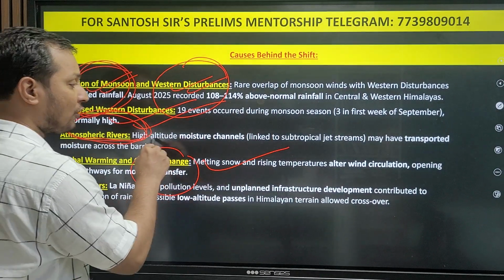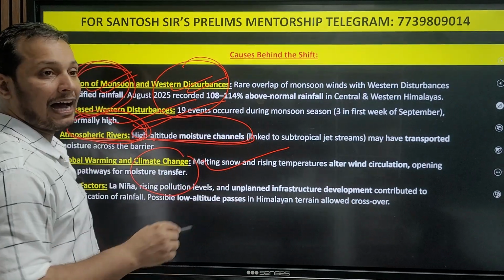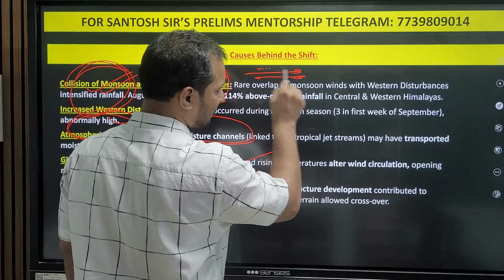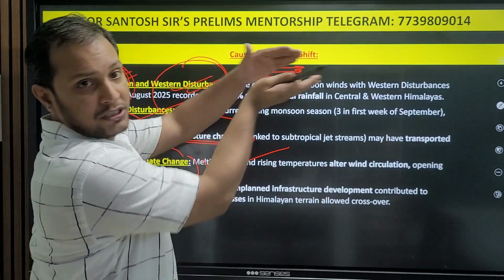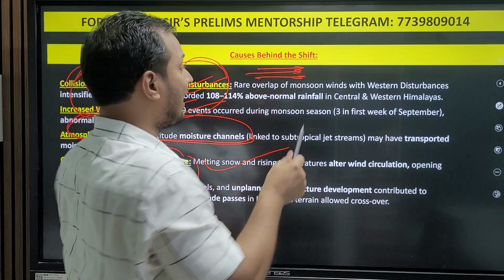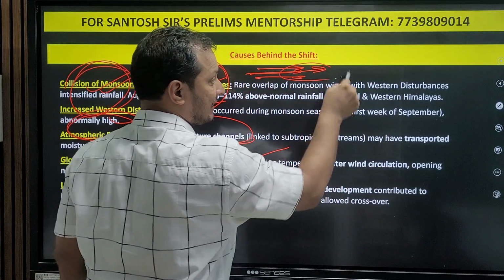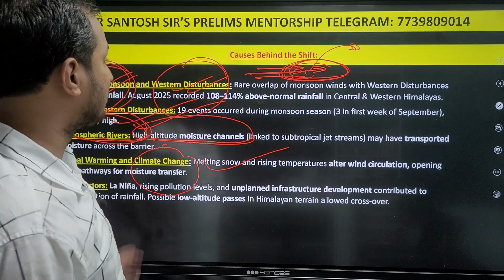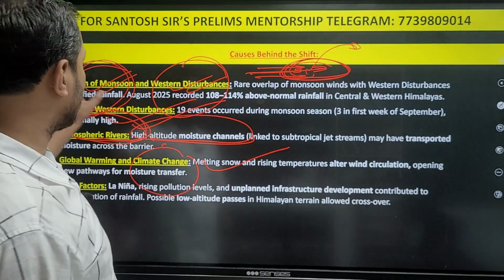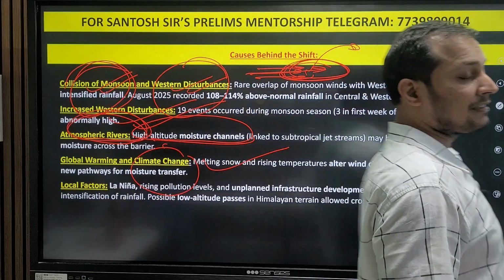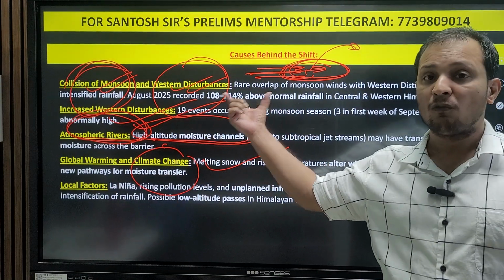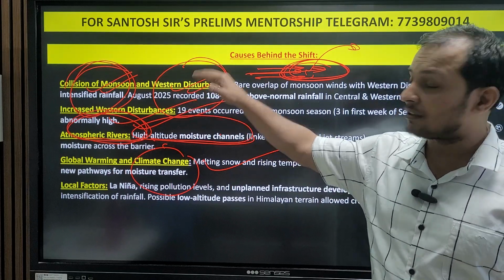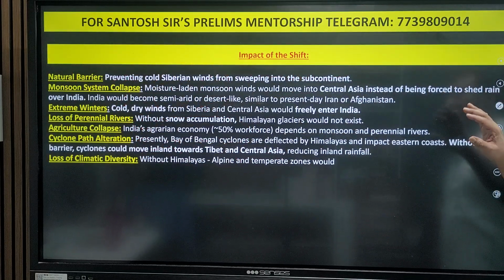Atmospheric rivers are high altitude moisture channels. In the atmosphere they are like rivers of moisture at high altitude, and that is responsible for taking these monsoonal winds into Tibet. So you have to understand this concept of western disturbance, which is responsible for taking the moisture winds of the monsoon into Tibet.